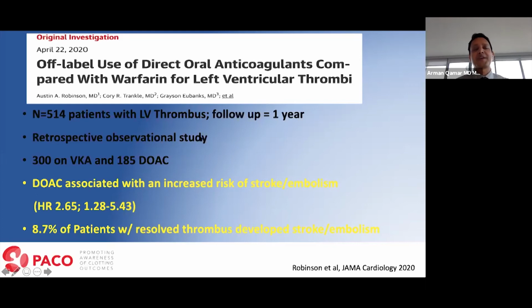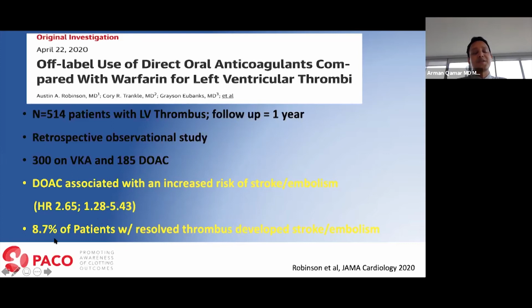They performed a retrospective observational analysis, and what they found was 300 got warfarin, 185 got a DOAC. What they found was that a DOAC in these cases would be associated with an increased risk of stroke and embolism, hazard ratio of 2.65. So close to 3-fold higher risk of stroke or systemic embolism with the DOAC compared to warfarin.